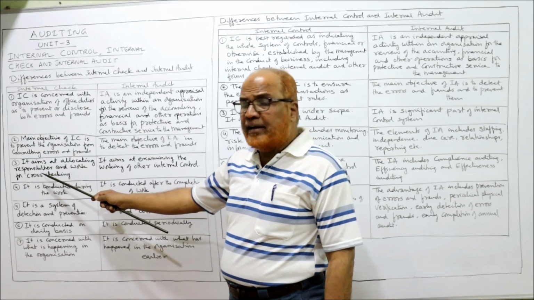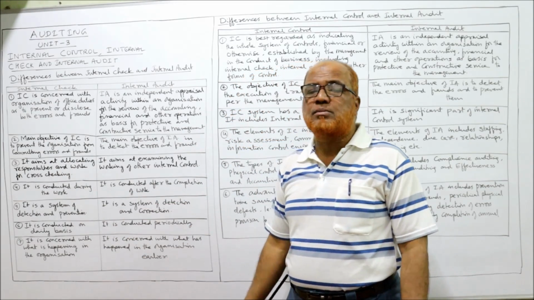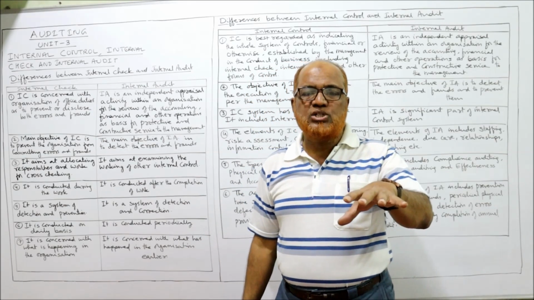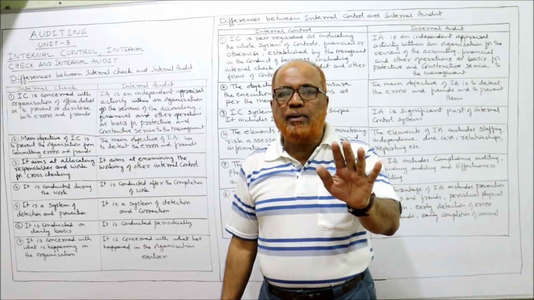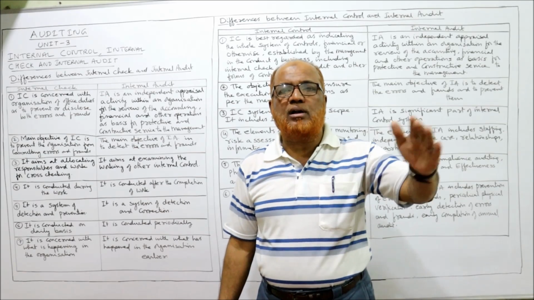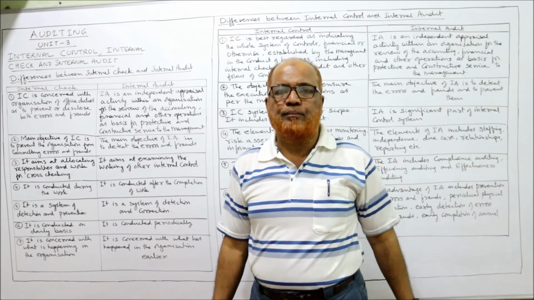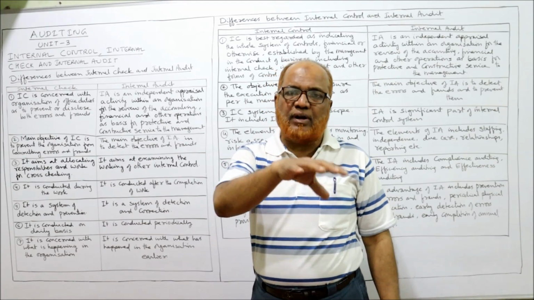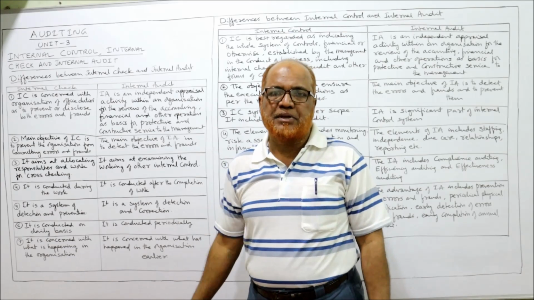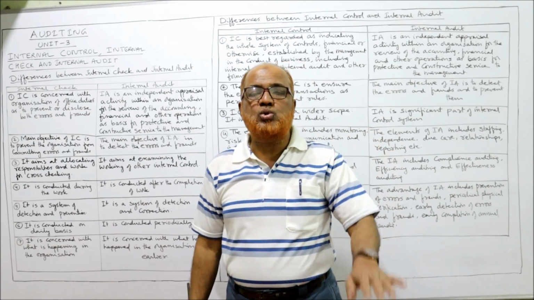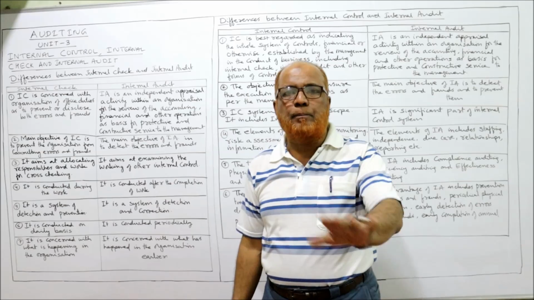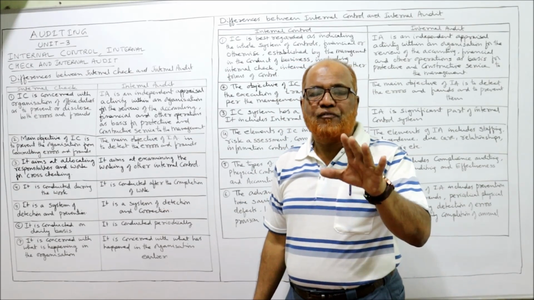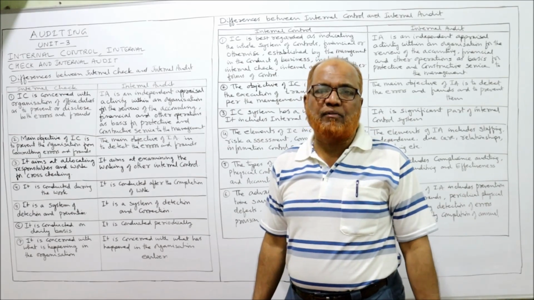Third, it aims at allocating responsibility and work for cross-checking. In internal check, one person will not be allowed to record all transactions from beginning to end. That means there should be cross-checking of the work done by one person by another person. In this way, one person is not solely responsible for the complete transaction. Cross-checking is needed so that fraud and errors are prevented.